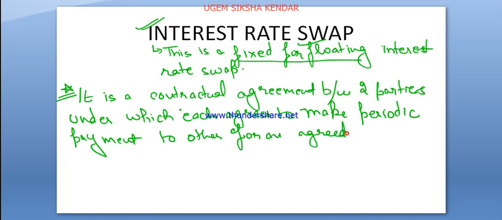Basically each of them agrees to pay periodic payments to each other for an agreed period of time,